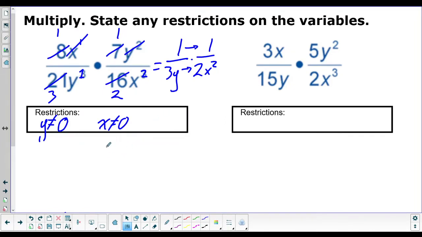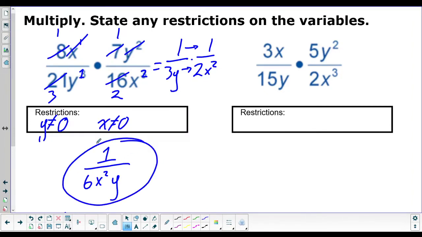1 times 1 is 1. 3 times 2 is 6. And then y and x squared aren't like terms, so we can't multiply them. So we just bring them down. So x squared comes down, y comes down. And our answer is 1 over 6x squared y. Cool, pretty easy. All right, let's look at this second one.